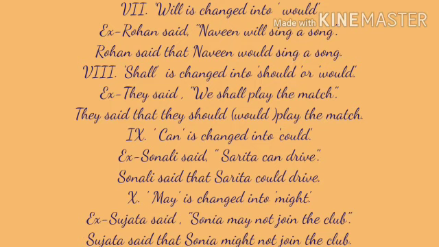Shall is changed into should or would. So, They said, we shall play the match. They said is a reporting verb here. We shall play the match is a reported speech. Shall, which is in reported speech, is changed into should while changing it into indirect speech. So the sentence is, They said that they should play the match.